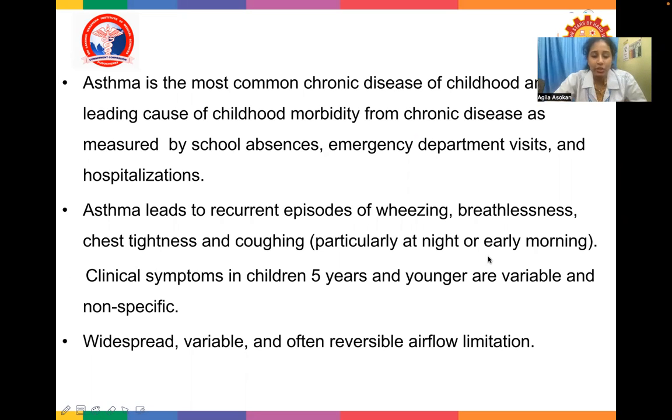Clinical symptoms in children 5 years and younger are variable and non-specific. Widespread, variable, and often reversible airflow limitation is a hallmark of asthma. So basically, asthma is because of airway hyperreactivity. So there's going to be a reversible airflow limitation in these children.